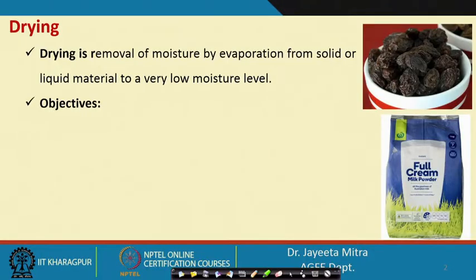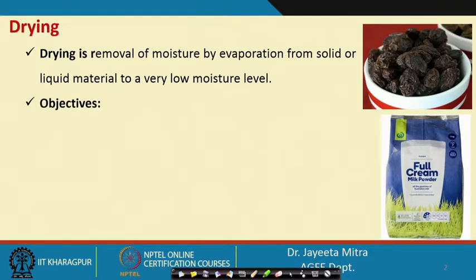So in this case the objective of drying is first to preserve the food for a longer duration of time. Now what are the main reasons that can spoil the food? Firstly, if you think about microbial contamination, we have read the microbial kinetics in this particular course. For the activity of microbes, they need a certain moisture level. A high moisture level is required for activity of the microorganism.